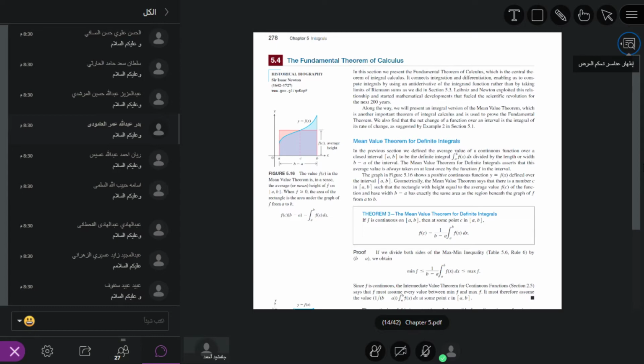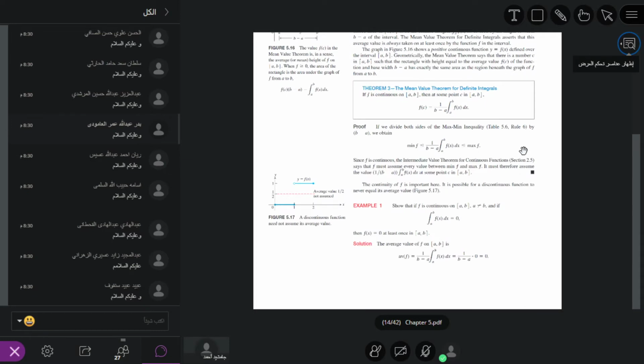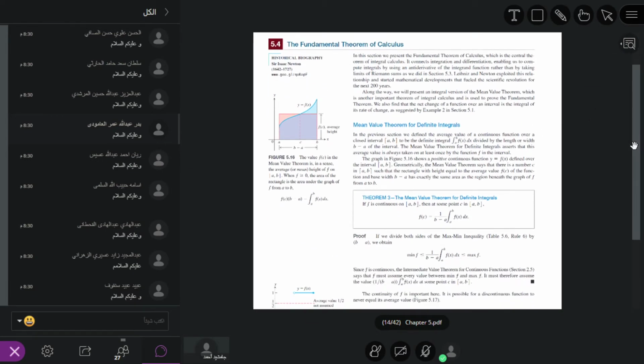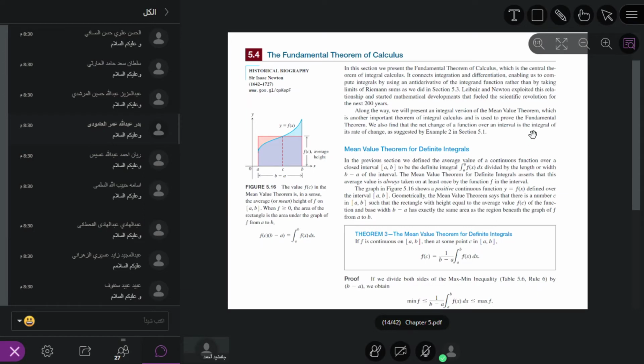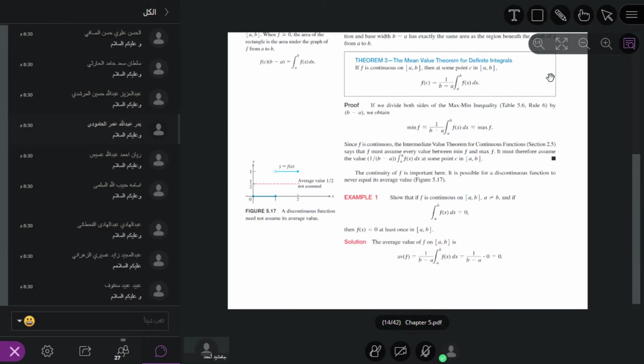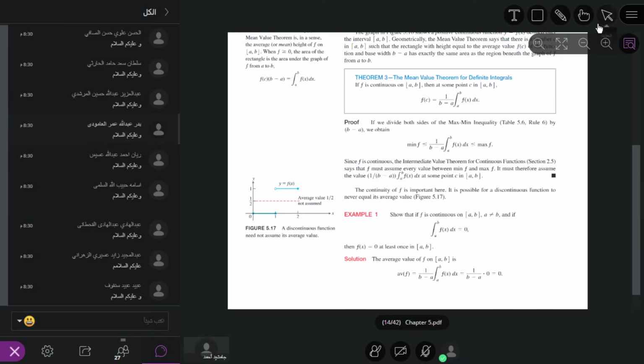So from here we say that there exists a point in ab such that f of x is equal to 0. We have to prove the following, that f of x is equal to 0. Okay, so this is true, it means f of x is equal to 0.